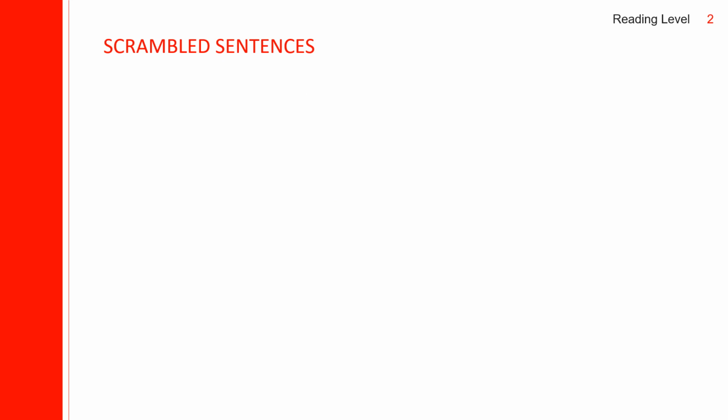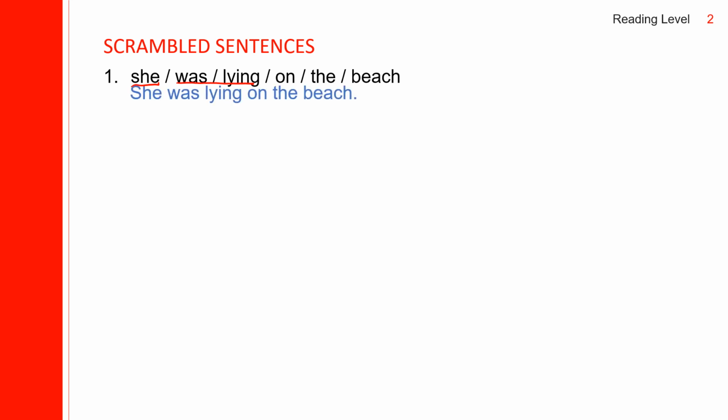There are 5 scrambled sentences. Let us unscramble them. As we unscramble each one of them, let's practice sentence structures. The first one, yes, we have she, which is the subject. She was lying on the beach. Luckily, everything is in the same order. Subject, verb.